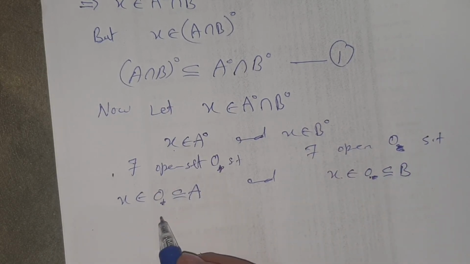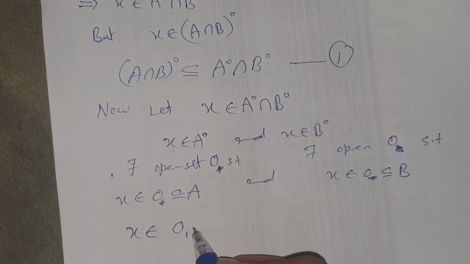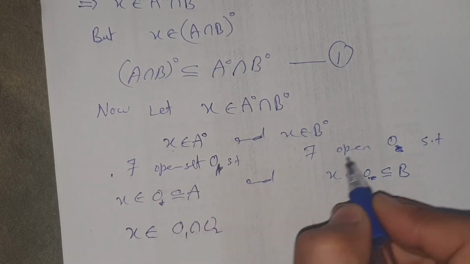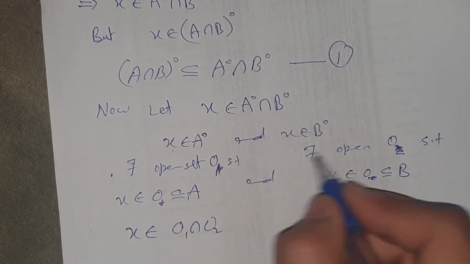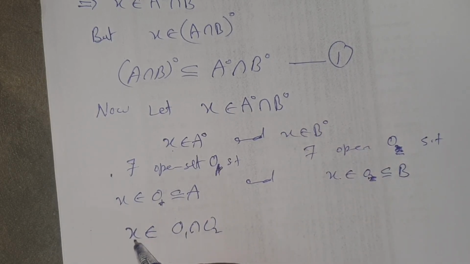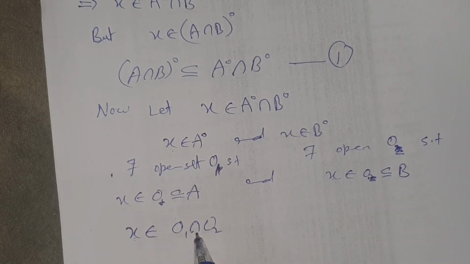So x belongs to O1 and O2, two different open sets, and x belongs to their intersection O1 intersection O2, because x belongs to both.